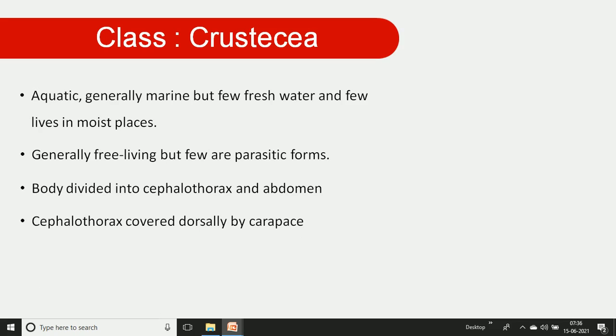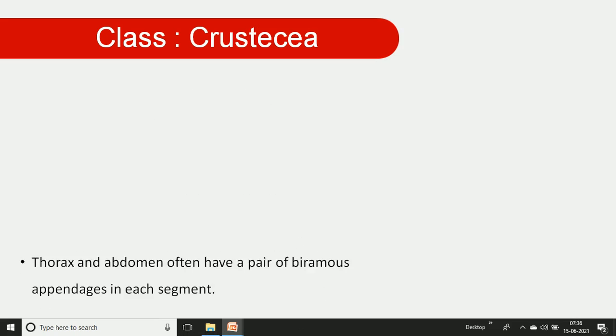The cephalothorax is dorsally covered with a thick protective covering known as the carapace. The head bears two compound eyes and 5 pairs of appendages. Which are the 5 pairs of appendages? We will go through the detail about that.